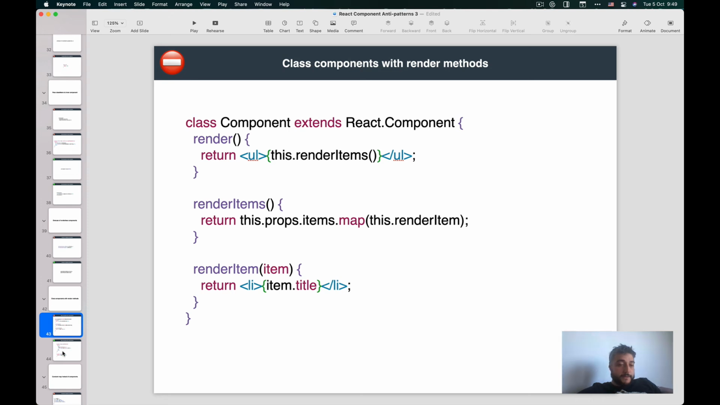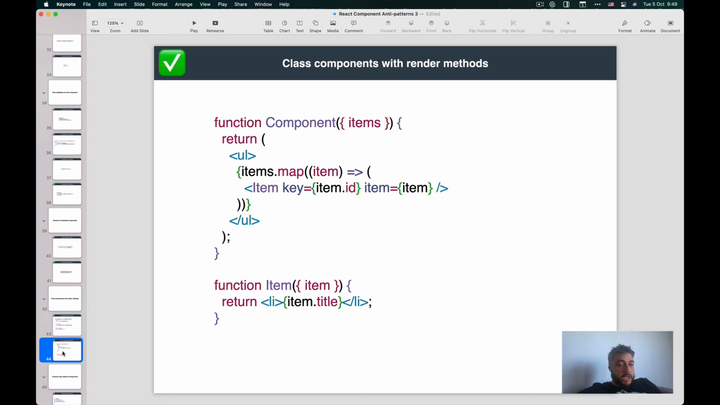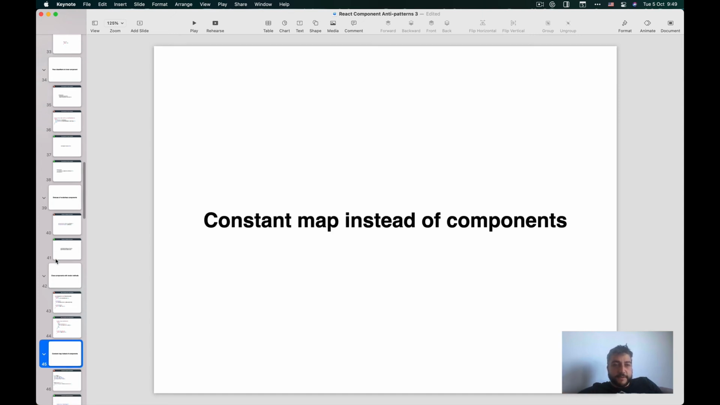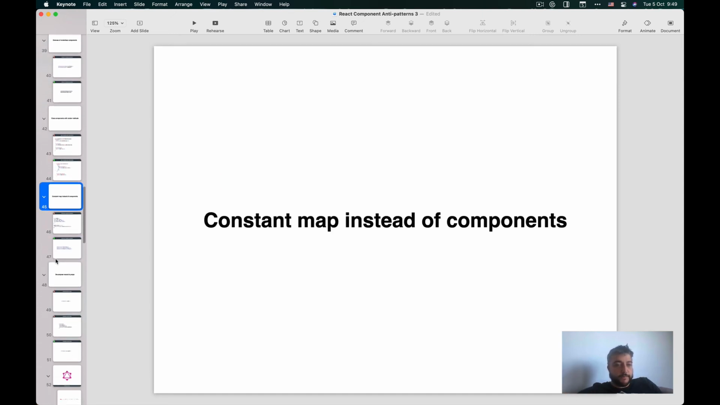And I think the fix here is we should just have components. Every time you think, okay, maybe I should have a function that renders stuff, that's actually a component in disguise. In this case, we are just mapping and we just have those components. It's a simple anti-pattern, it's not very serious, but it's worth mentioning.